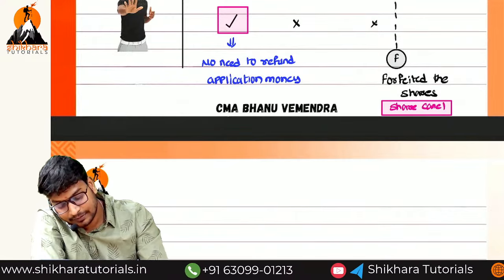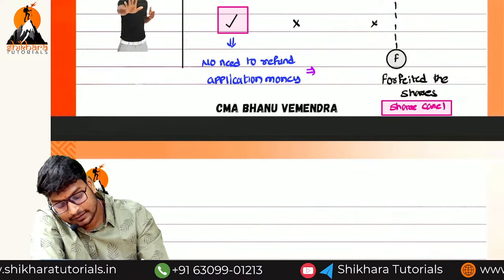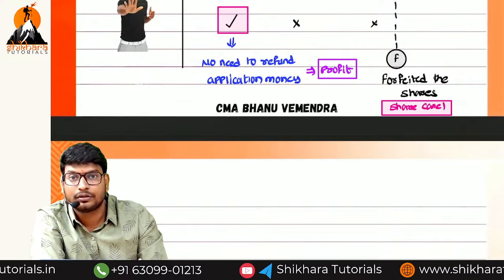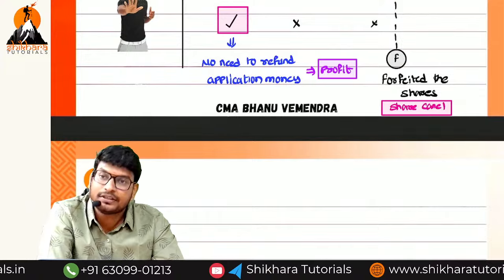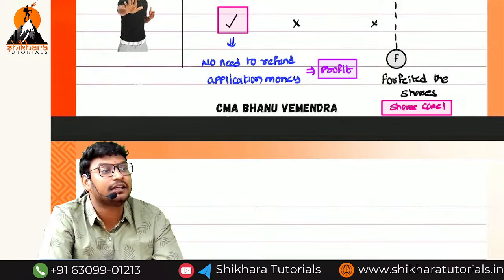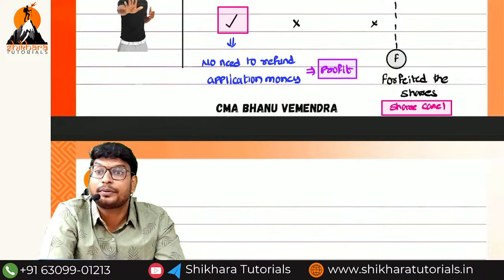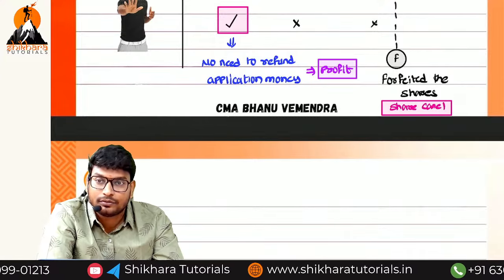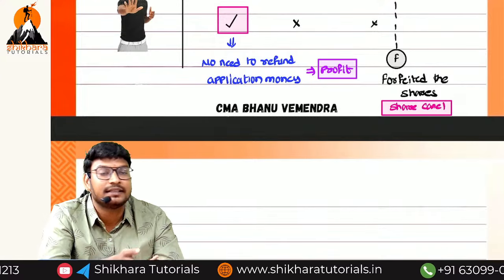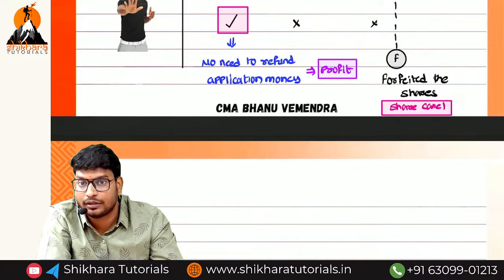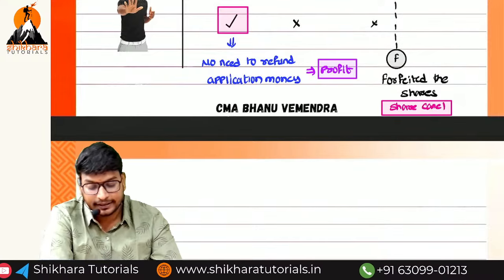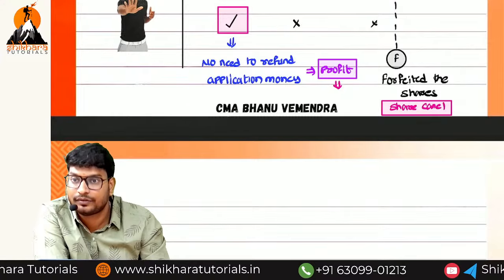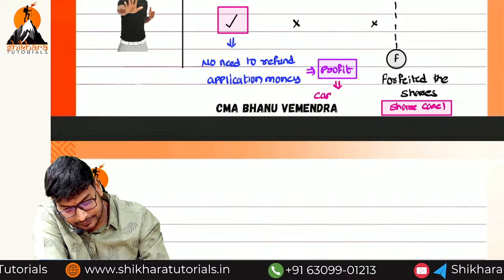Then is this a profit or a loss? It is a profit to the company, because there is no need to refund. Which type of profit? Regular profit or irregular profit? Irregular. It is not an operating activity. What is the meaning of operating activity? Sale of goods. If you receive any profit by that, it is an operating profit, the normal net profit. This one is irregular profit. It is a capital profit.